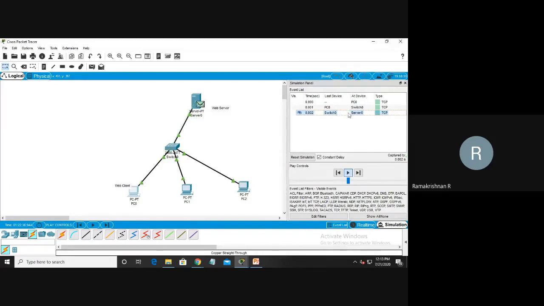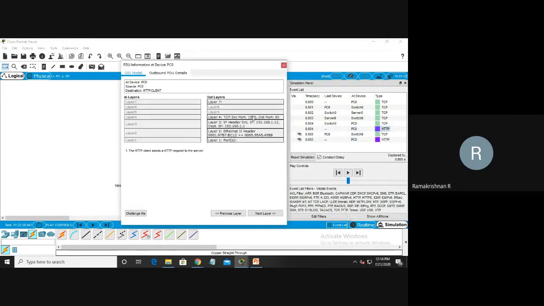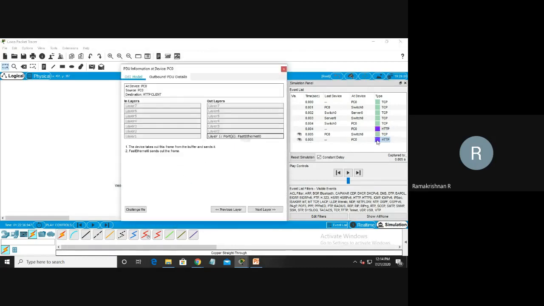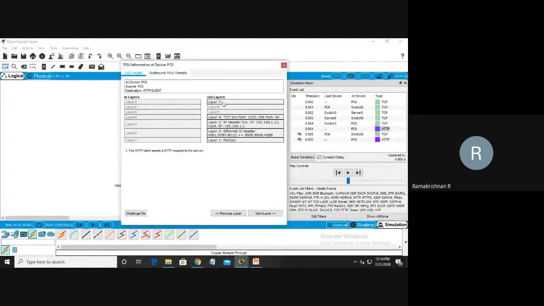PC0 to the switch, switch to server 0, server 0 to the switch, HTTP. Okay, now I'll check. At PC0, actually in layer 7 we are supposed to see HTTP, but I don't know why it's not displaying.